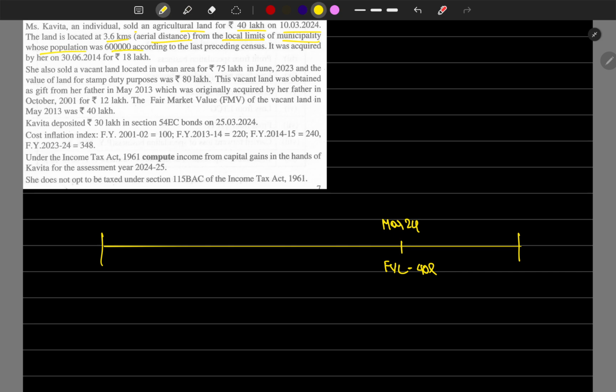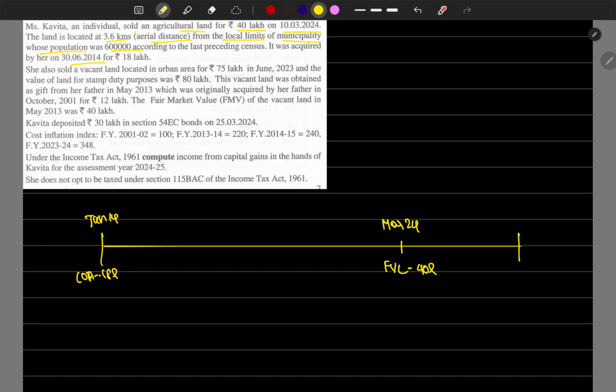If the population is more than 10,000, it is termed urban agricultural land. So this is urban agricultural land, and the transfer of this agricultural land is subject to taxable conditions. It was acquired on June 14, and the cost of acquisition is 18 lakhs.